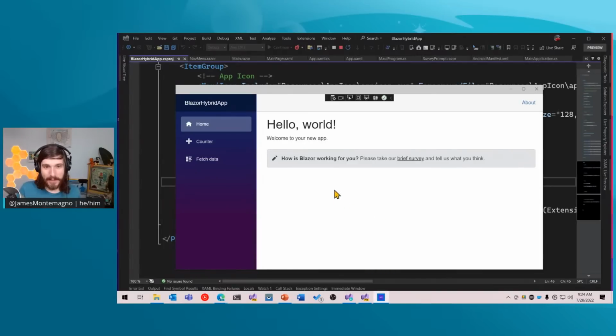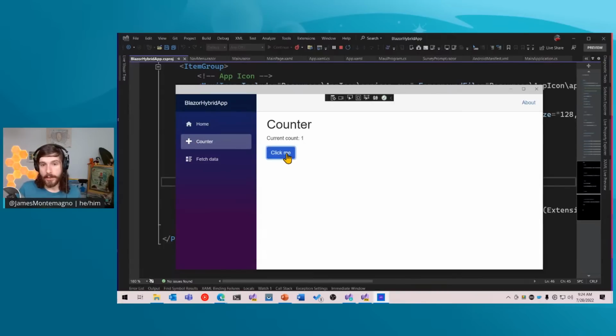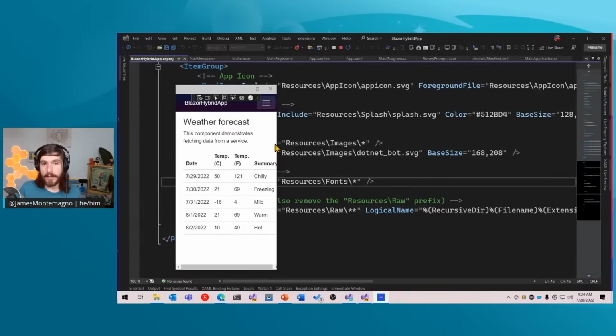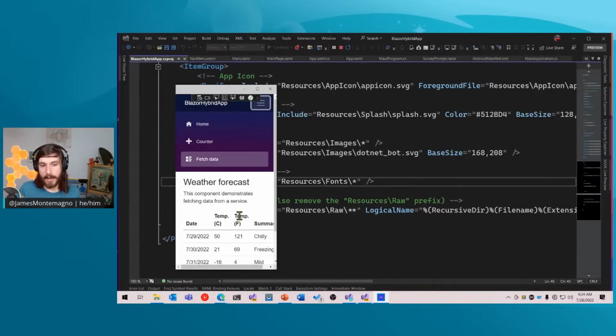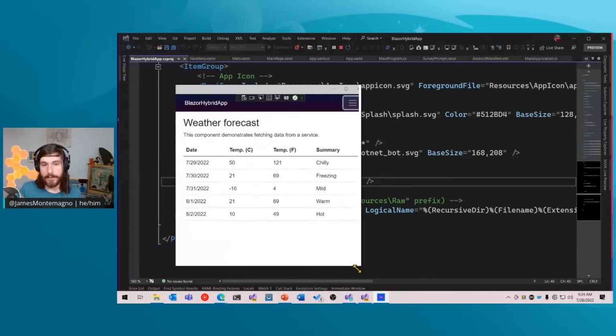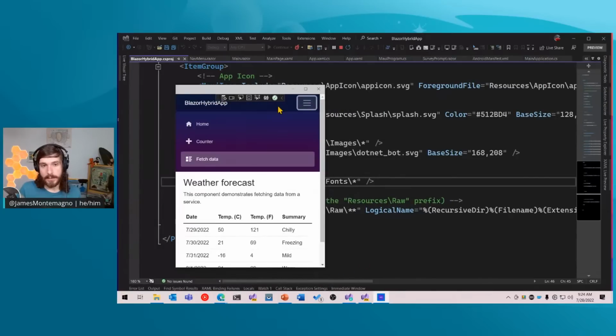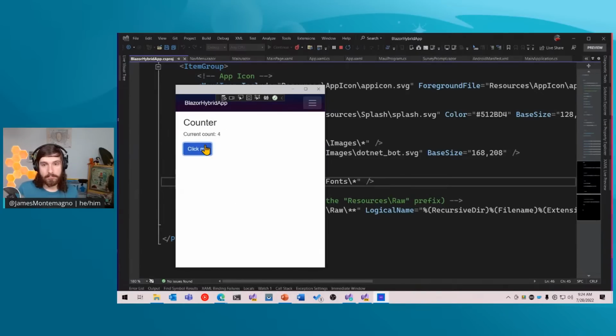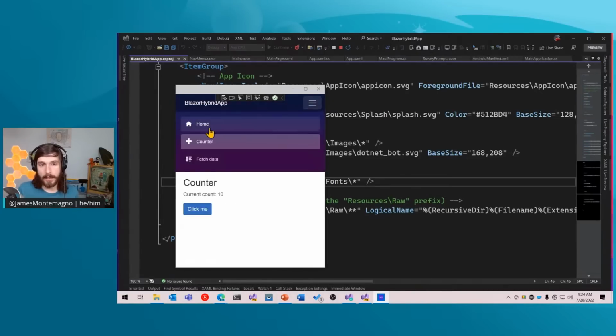It's all right there. Now here, like I mentioned, there's the 3 pages. So home, counter. If I go ahead and click on that, we can see that I have this counter here. I have fetch data, so I can see my weather forecast that's coming in. I can also shrink it down, and we can see that I have my full responsive UI that's inside of here automatically just using CSS. So there's no native UI here. It's just simply controls coming in here.